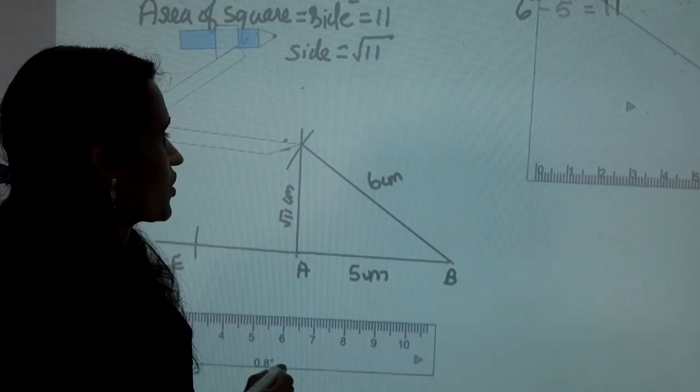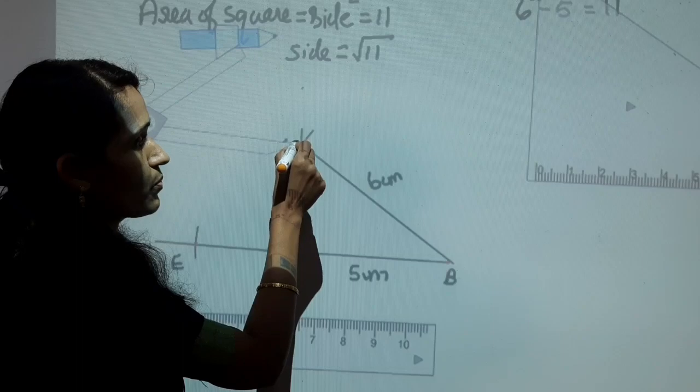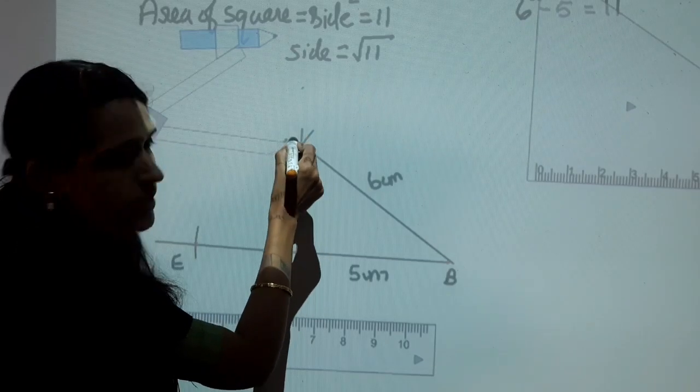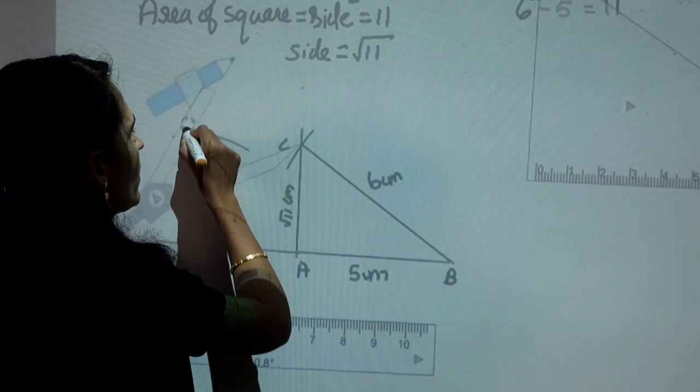Again with the same measurement, keep the tip of the compass on point C and draw another arc.